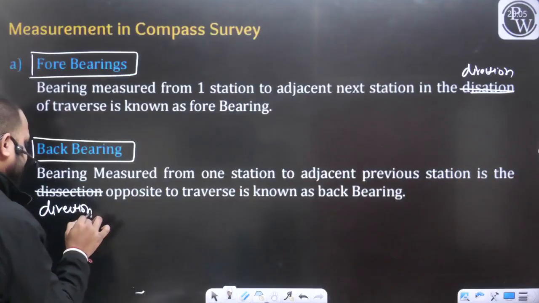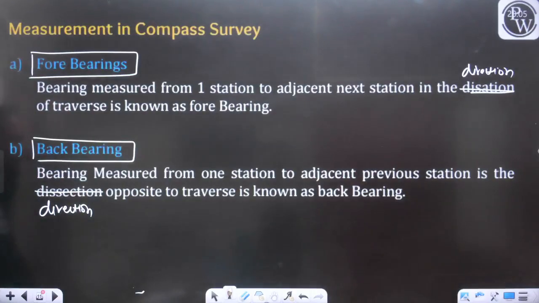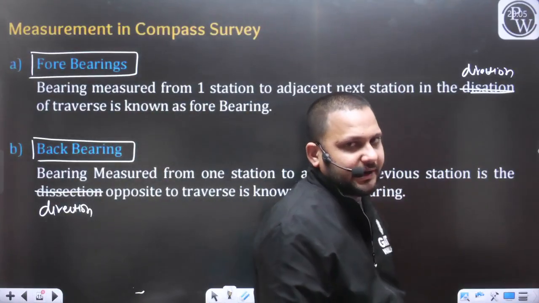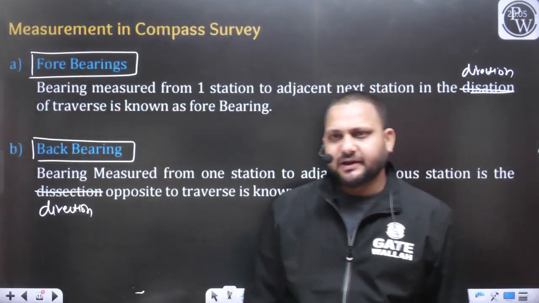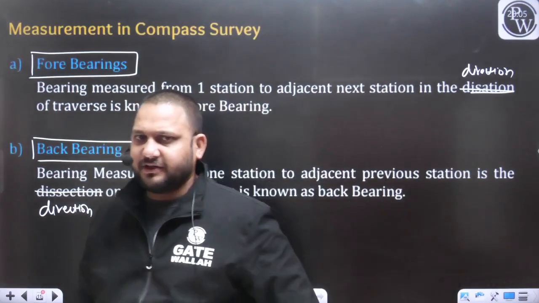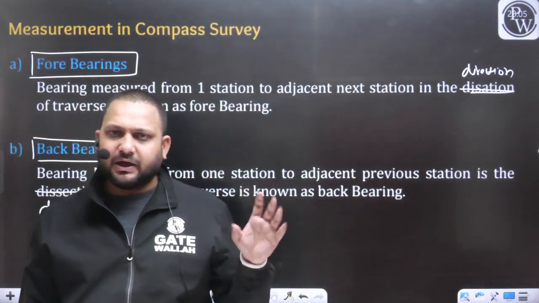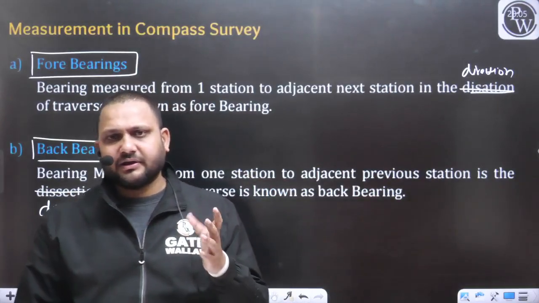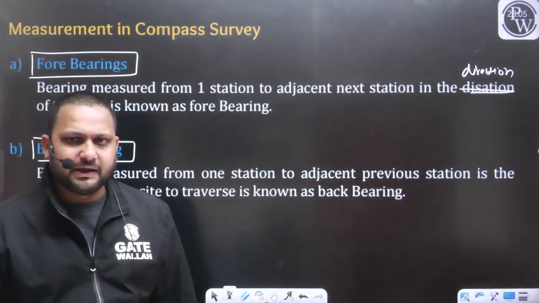In the direction opposite to the traverse is known as the back bearing. So in the case of compass survey, we are going to measure only these two bearings. That's it. The rest we will calculate. As we have calculated the theta, if you require any angle, you can calculate it with the help of the fore bearing and back bearing.